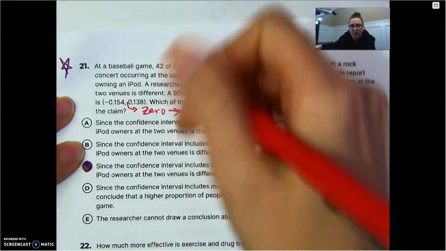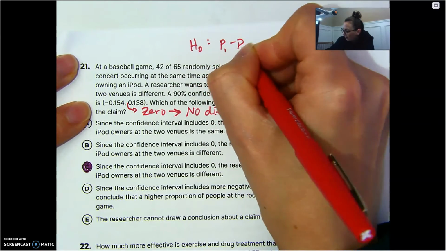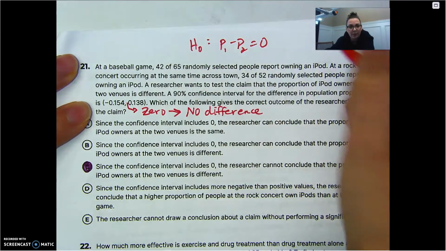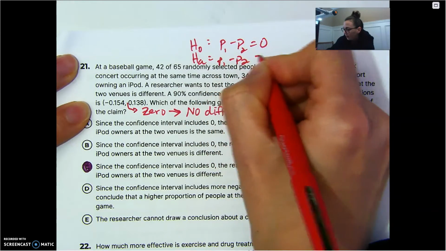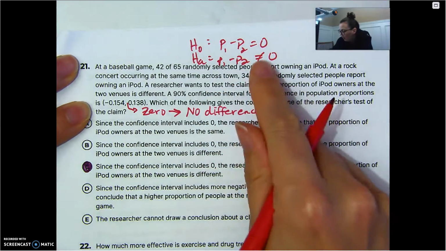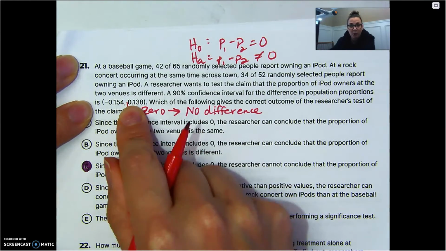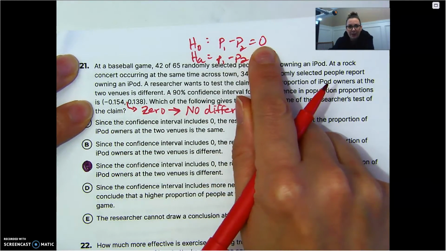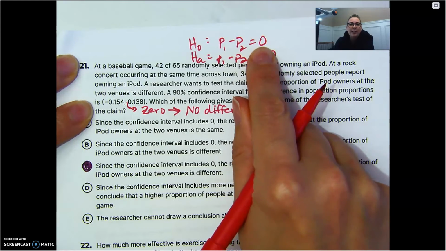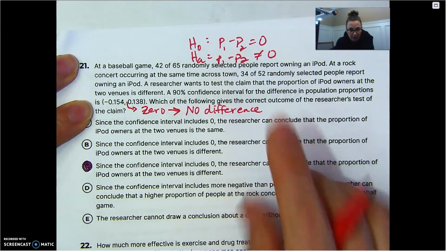When you think about the hypotheses for this section, we would say the difference between them is 0, meaning no difference. And then the alternative is, hey, there's something going on. There's a difference here. But because 0 is a potential true value, it's been captured in our net of truth, we can't reject the null hypothesis. The idea that there is no difference between these groups has to stick around.